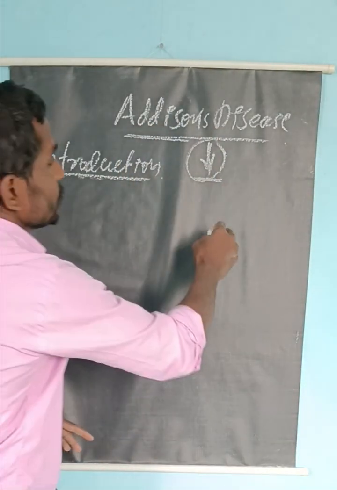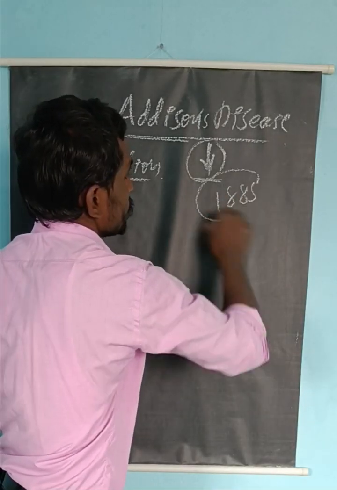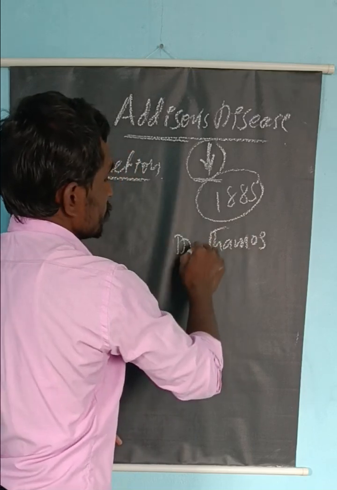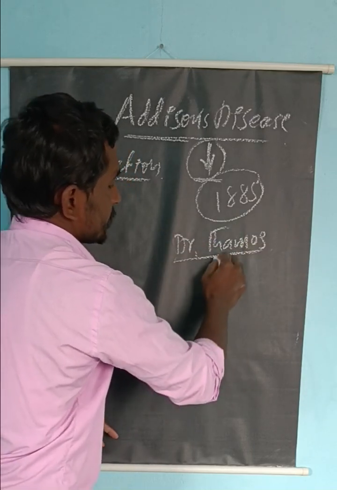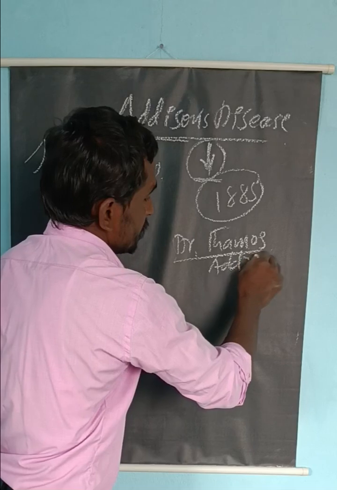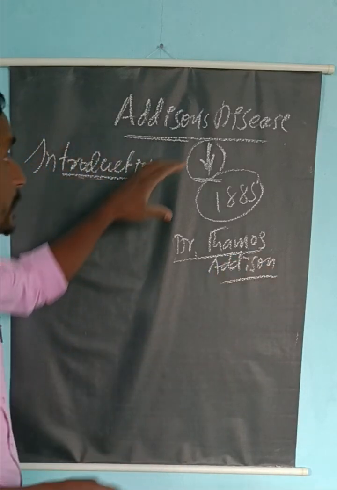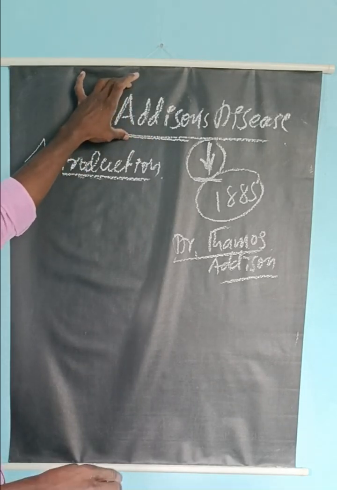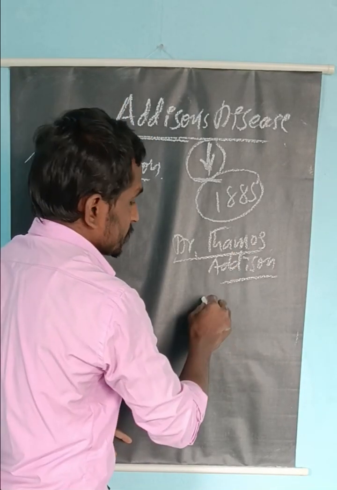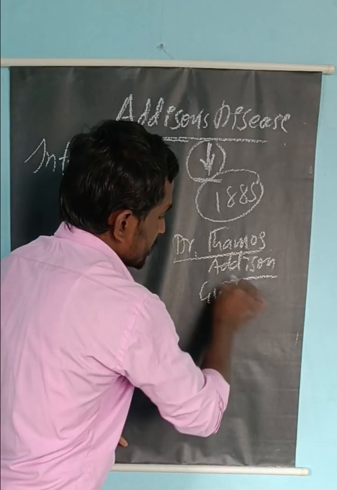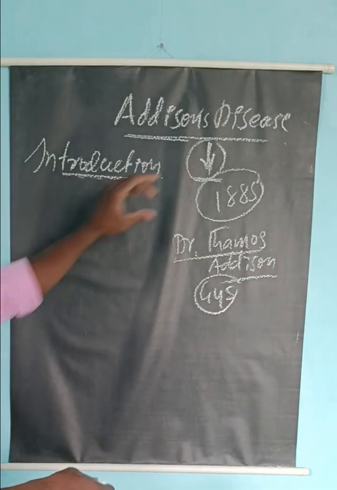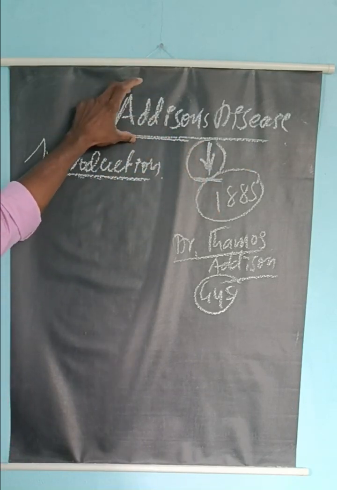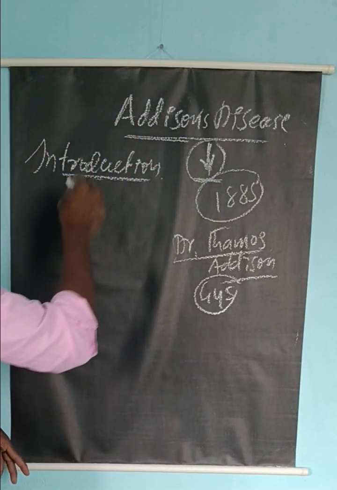It was first identified in the year 1885 by Dr. Thomas Addison, who discovered this disease condition in a patient. For that reason, the name given is Addison's disease. He was a physician and scientist at Guy's Hospital, London.